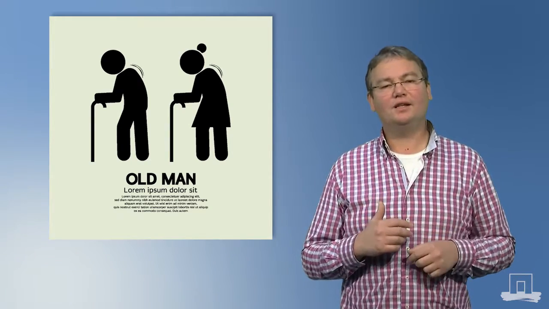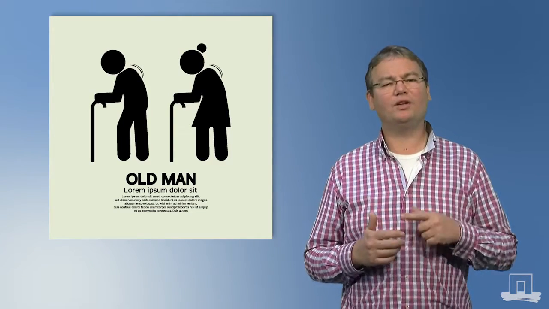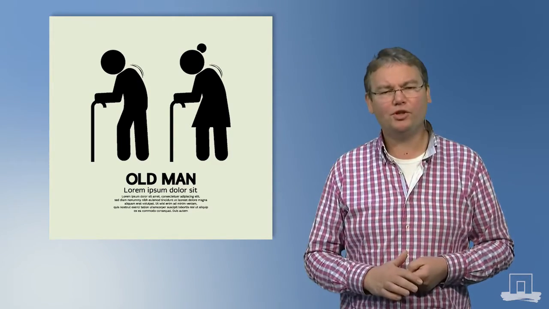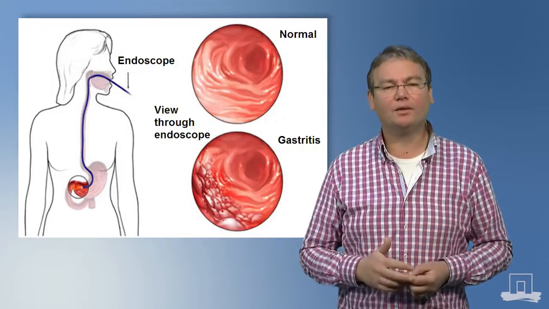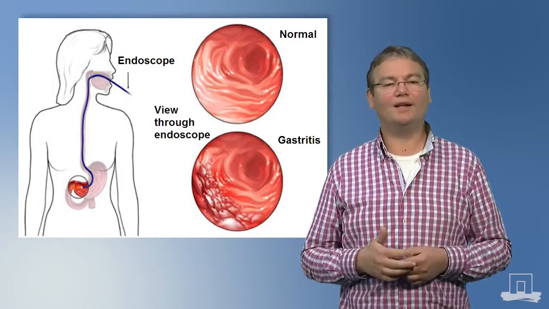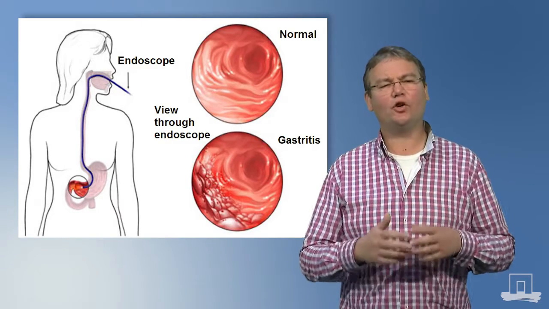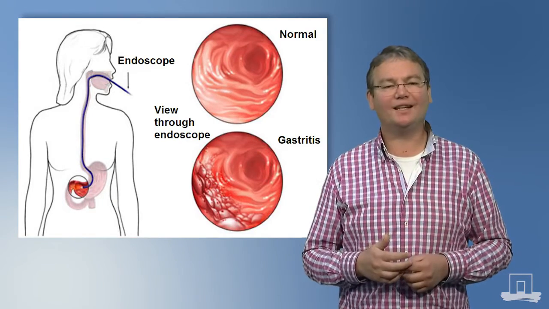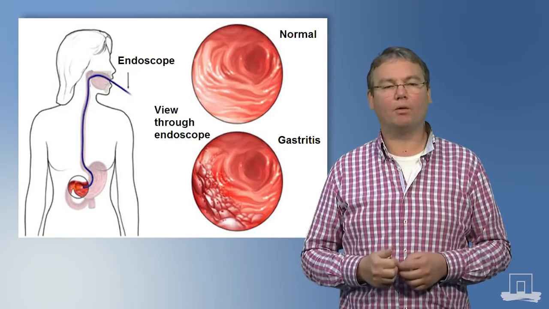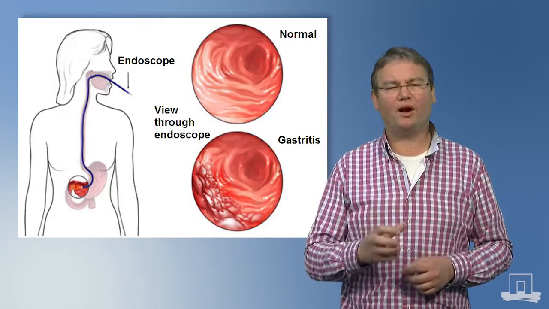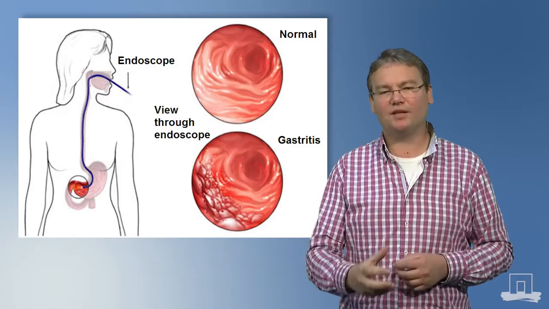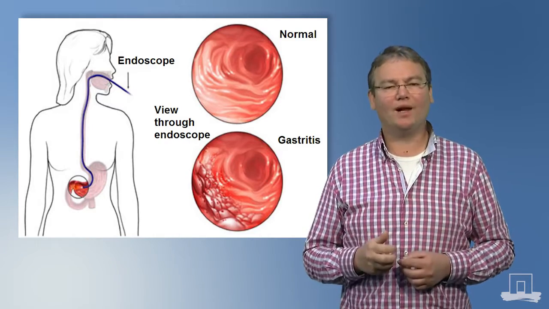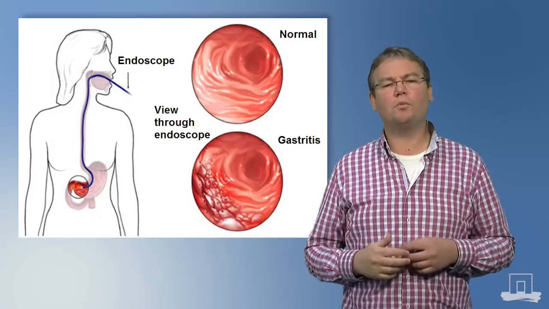The cause of deficiency is usually not a lack of intake, but either the result of vitamin B12 malabsorption or lack of intrinsic factor. Decreased absorption of vitamin B12 occurs often in elderly people as the result of atrophic gastritis. This is a condition that affects up to 30% of older adults. It decreases secretion of hydrochloric acid in the stomach and promotes bacterial overgrowth. As a result, these people are not able to release the B12 that is present in food, and the amount of available B12 is further reduced due to consumption by the bacteria.